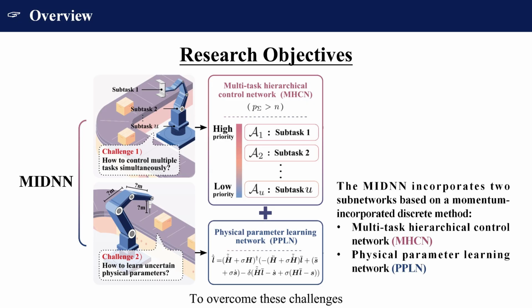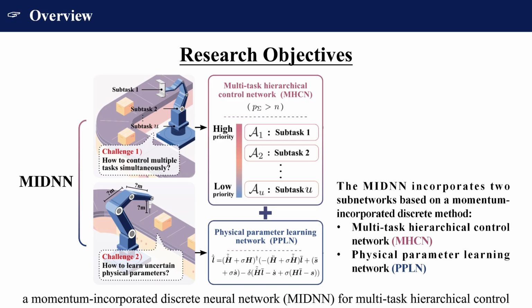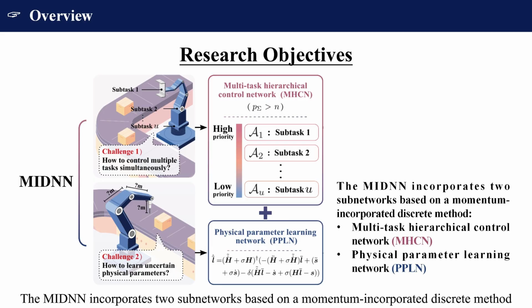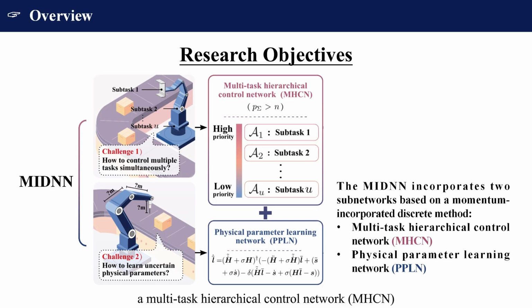To overcome these challenges, a momentum-incorporated discrete neural network for multitask hierarchical control in an overdetermined system with uncertain physical parameters has been proposed. The MIDNN incorporates two subnetworks based on a momentum-incorporated discrete method: a multitask hierarchical control network and a physical parameter learning network.